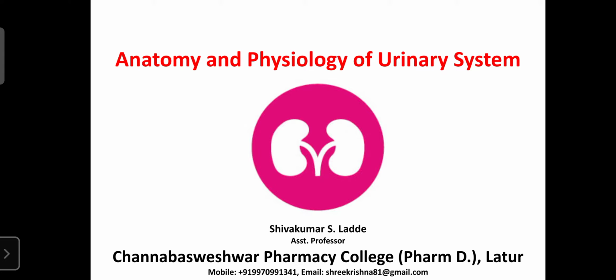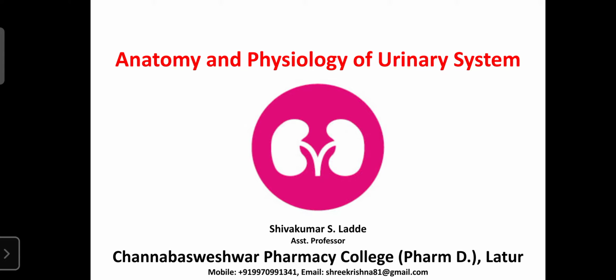As well as that, the GIT excretes waste material in the form of feces, at the end of digestion or metabolism in the GIT. The GIT is also involved in the excretion of heavy metals. Our liver can excrete heavy metals with the help of the GIT. So these are the various systems in our body involved in the excretion or removal of waste material. Among them, the urinary system is one of the important systems involved in the excretion of waste material.